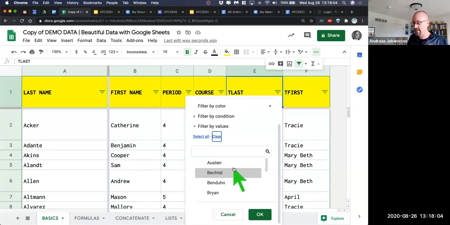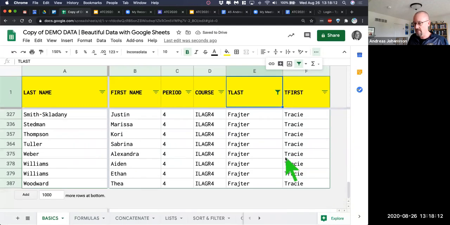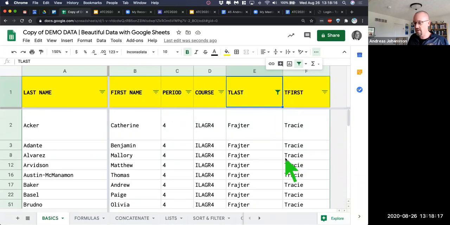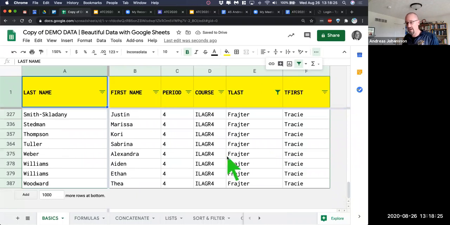So I'm going to start by saying clear. And then I'm going to say select Frater. And then I'm going to click OK. And then you'll see that everything else goes away. And now we only have results from Tracy Frater. Does that make sense so far? And then we can still say now sort it by last name or whatever it is that you want to do. But now we're only seeing these records from Tracy Frater.